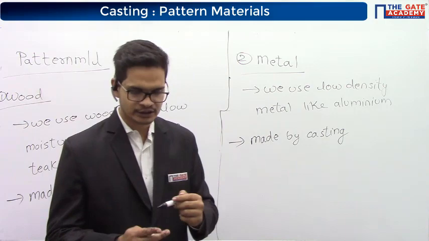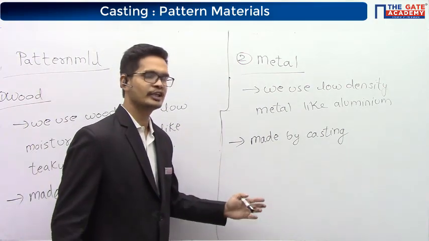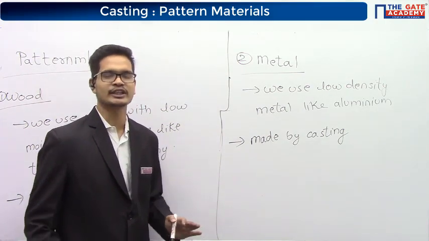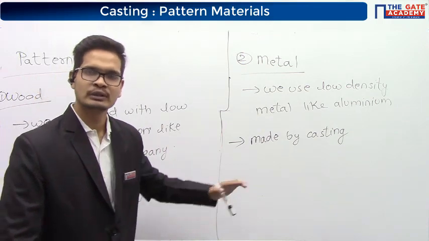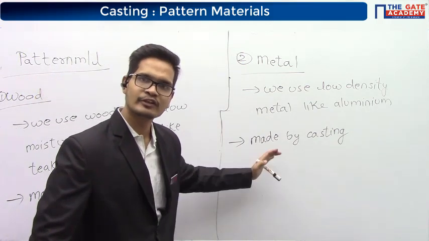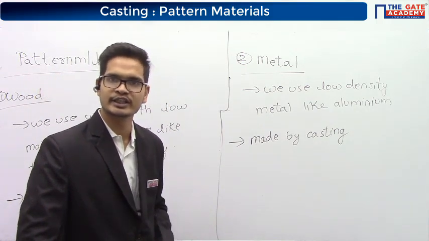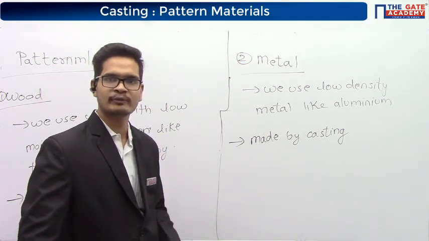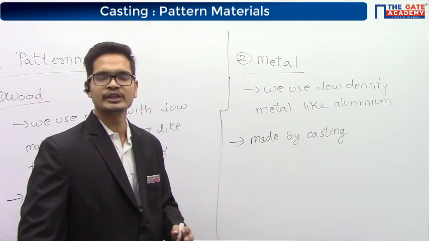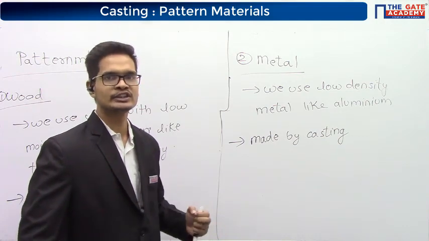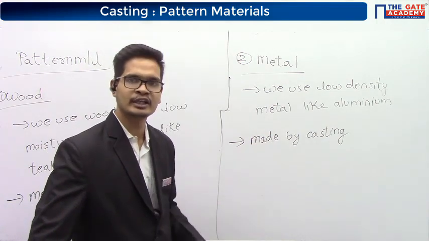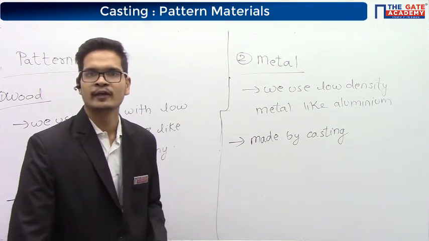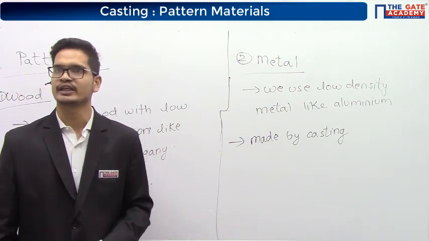The metallic pattern can be made by machining also, but generally it is made by casting. If the metallic pattern is made by casting, then the pattern used for casting it will have double shrinkage allowance.